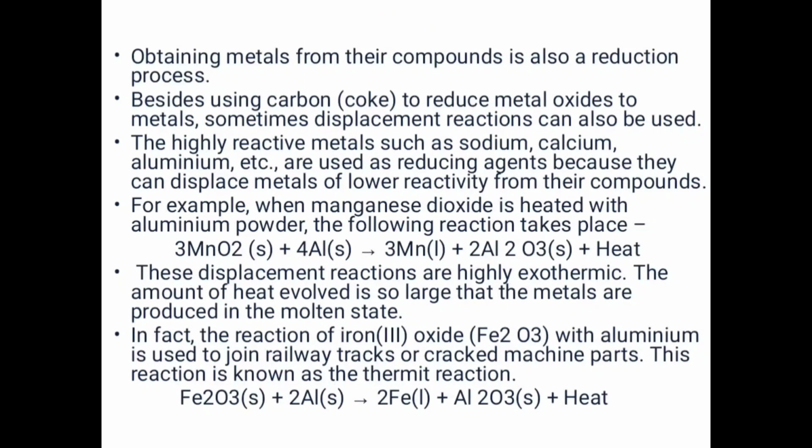Now obtaining metals from their compounds is also a reduction process. First, roasting or calcination takes place, and the next step is the reduction process. Let us first look at the chemical reactions that take place during roasting and calcination of zinc ores. What happens during roasting? The equation is 2ZnS plus 3O2, in the presence of heat, gets converted into 2ZnO plus 2SO2.